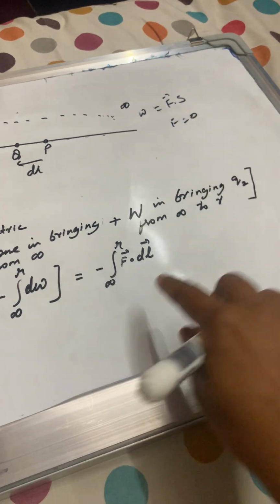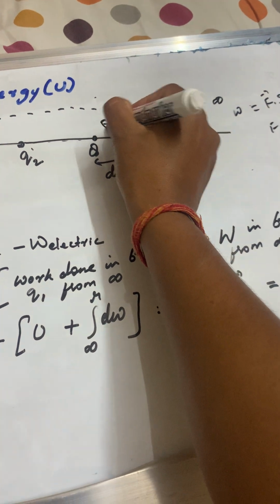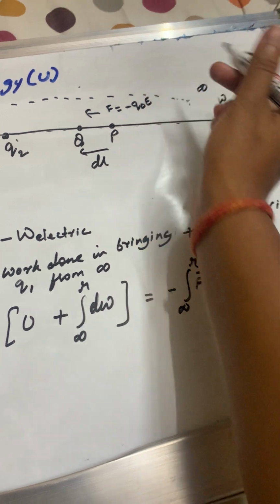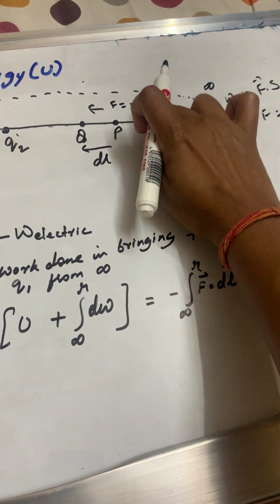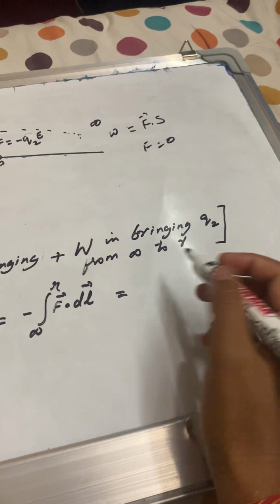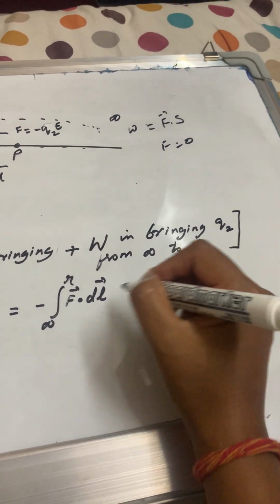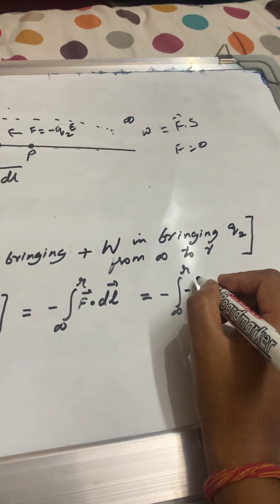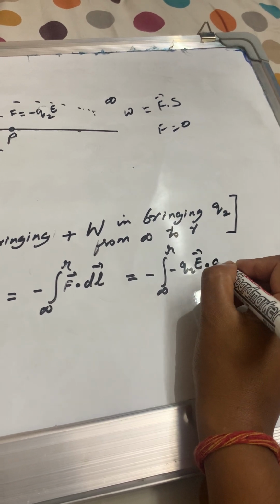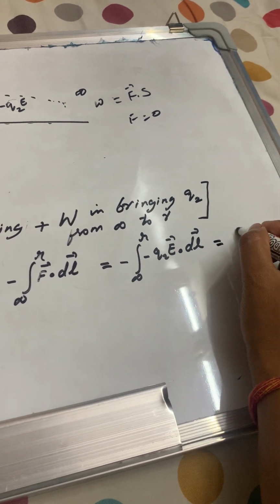Now we have to go through the same technique. The force is applied against the repulsion, and that force is minus Q0E. No, not Q0 is brought. Q2 is brought. So this will be minus, the integration to R, of F, which is against the repulsion, so Q2E dot dl. Now minus and minus will be plus.